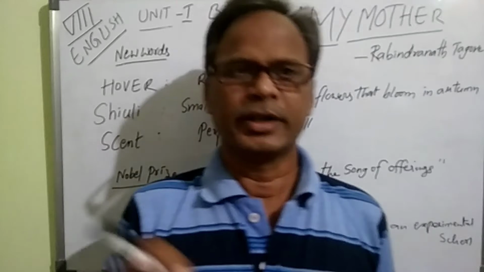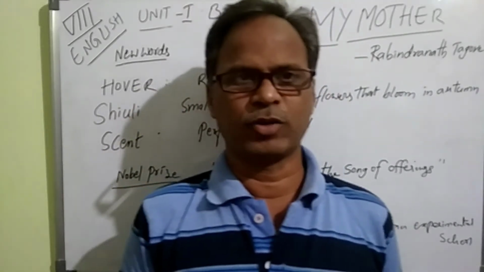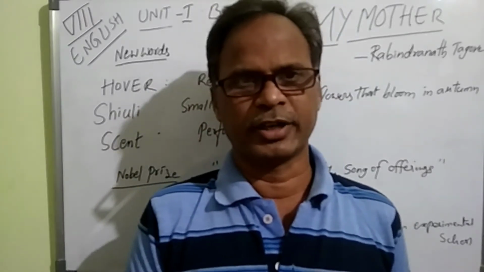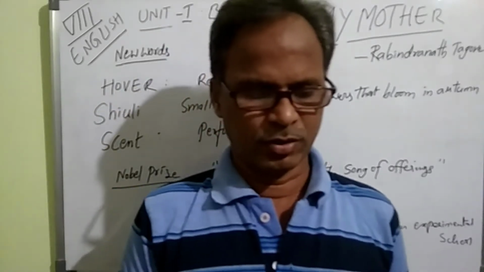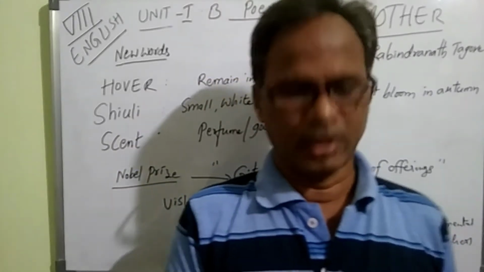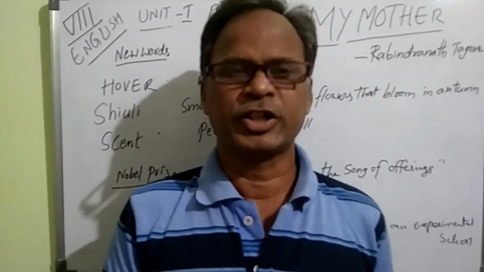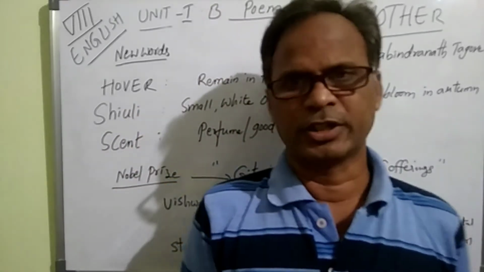This is described in the first stanza. In the second stanza, some other characters are there, and you have to find them. In the last stanza, a conclusion is given. So how he loves his mother, and what she was doing when he was a very small baby, we are going to see.